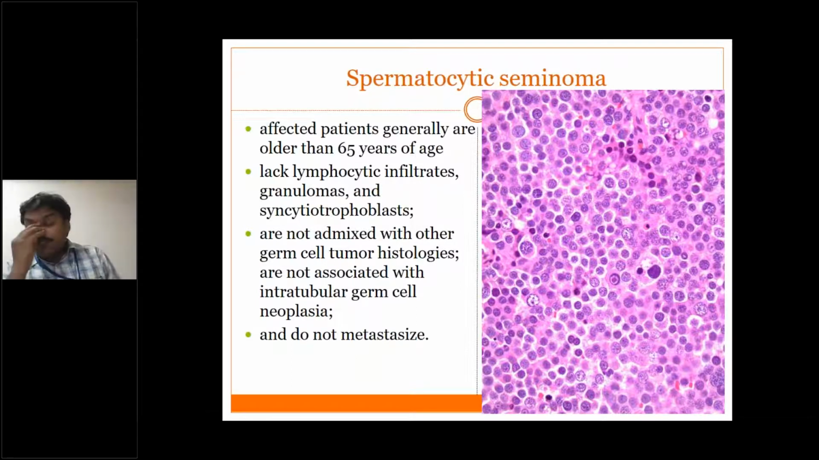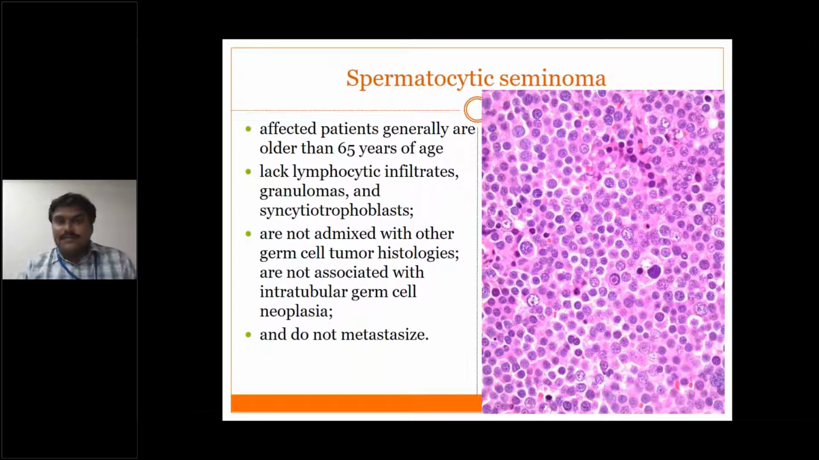So again, I will repeat the differences between seminoma and spermatocytic seminoma. We know that seminoma usually occurs in the third decade, between the age group of 30 and 40, but spermatocytic seminoma occurs in older individuals. In seminoma, again we see similar round cells, but in the stroma there is a lot of lymphocytic infiltrate in the seminoma, whereas it is not there in spermatocytic seminoma.